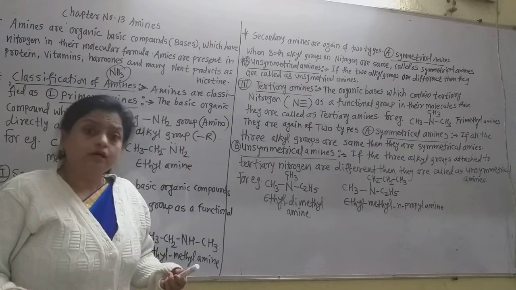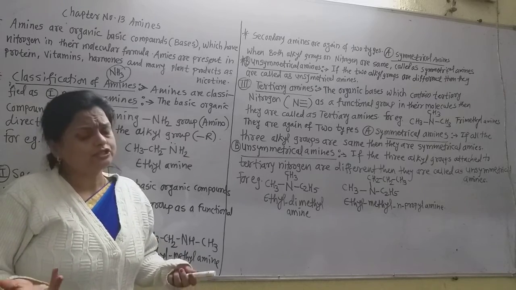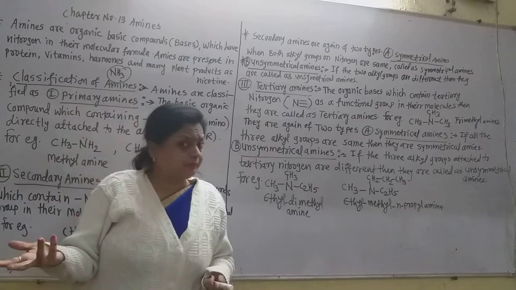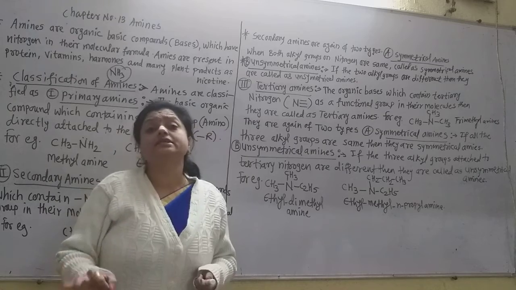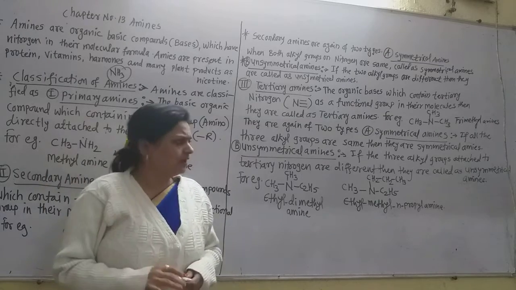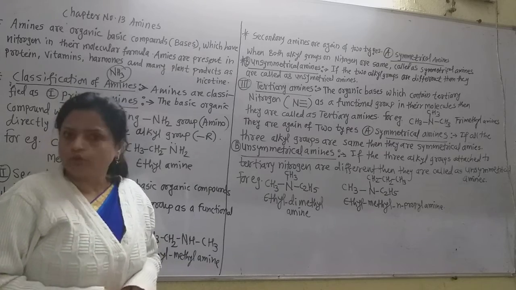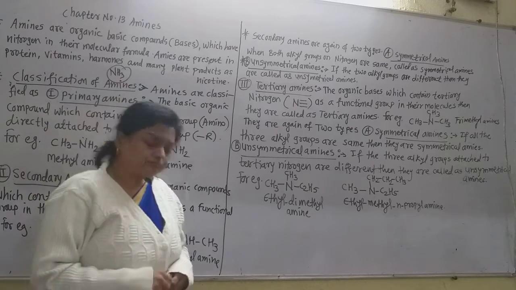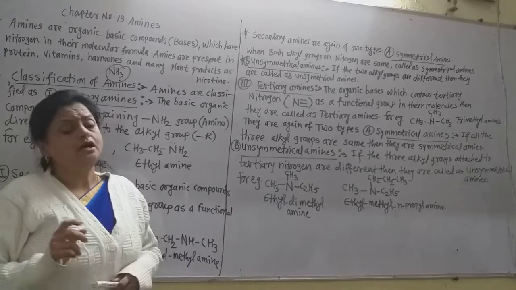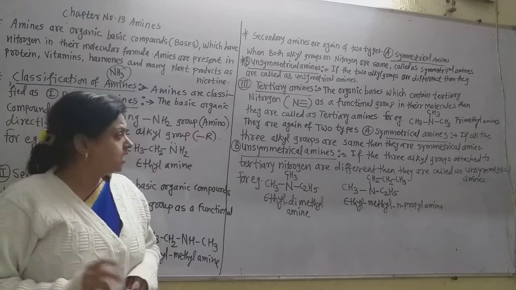And if the alkyl groups are different, suppose two may be same and one is different, that is still called an unsymmetrical amine. Sometimes all three alkyl groups of the tertiary amines may be different, then they are called unsymmetrical tertiary amines.